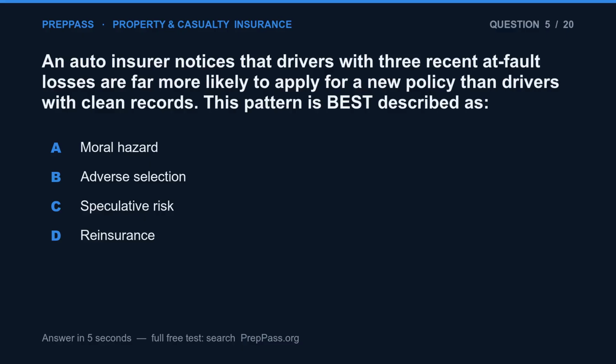Question 5. An auto insurer notices that drivers with 3 recent at-fault losses are far more likely to apply for a new policy than drivers with clean records. This pattern is best described as A. Moral hazard. B. Adverse selection. C. Speculative risk. D. Reinsurance.